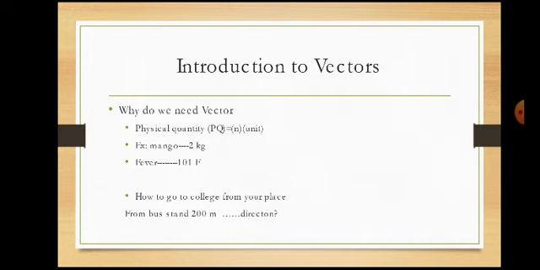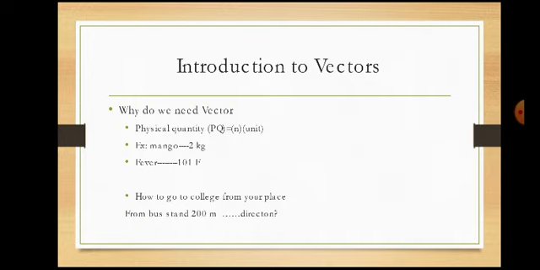For example, 2 kilo mangoes. Here mangoes are the physical quantity, 2 is the number, kg is the unit. So here mass is a physical quantity.